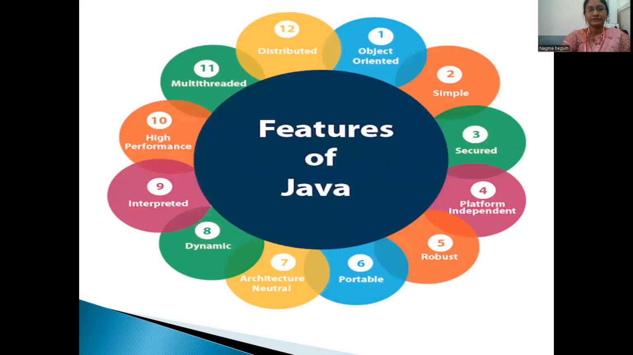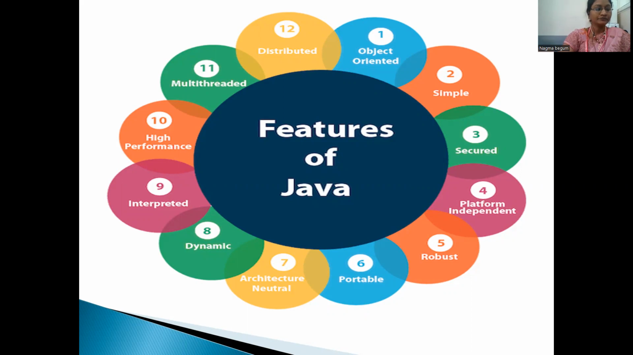Then what are the features of Java? Now I'm going to explain the features. A list of the most important features of the Java language is given below. First, simple. What is simple? Java is very easy to learn and its syntax is simple, clean, and easy to understand.